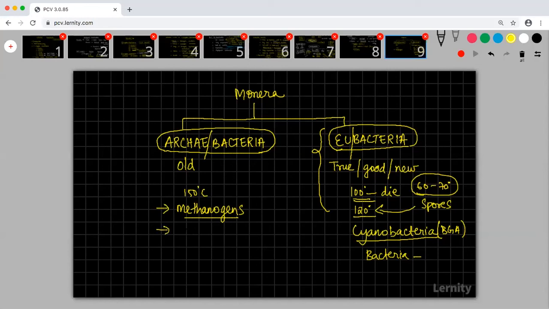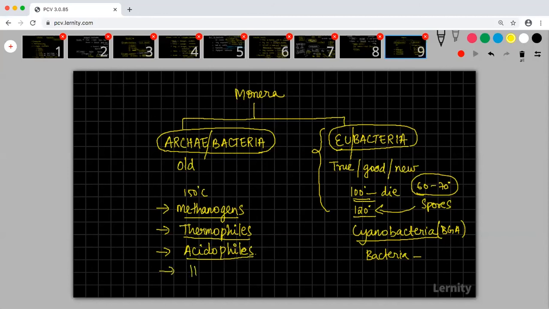Then there are thermophiles. Thermophiles are a group of organisms which can live in high temperature. Yes, bacteria is a living unicellular thing. Thermophiles can live in volcanoes also. Then you have acidophiles, which can live in acid.